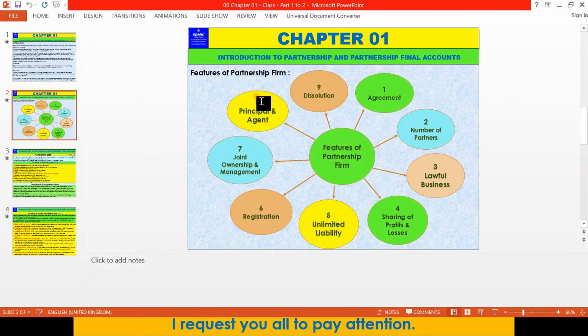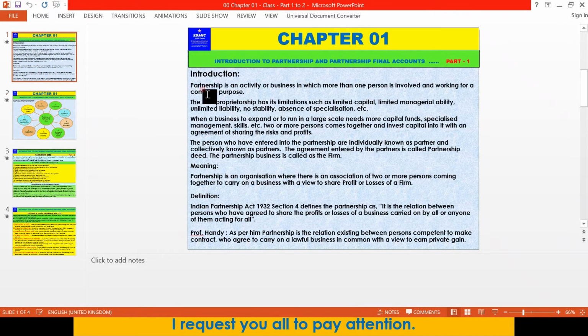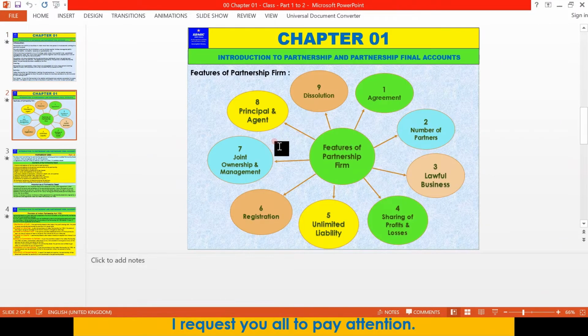This also we have learned: features of partnership, agreement, number of partners, lawful business, sharing of profit and losses, unlimited liability, registration, joint ownership and management, principal and agent, and dissolution. These 9 points we discussed as features of partnership. The introduction, the meaning and the definition, and also these features we learned in the first part.